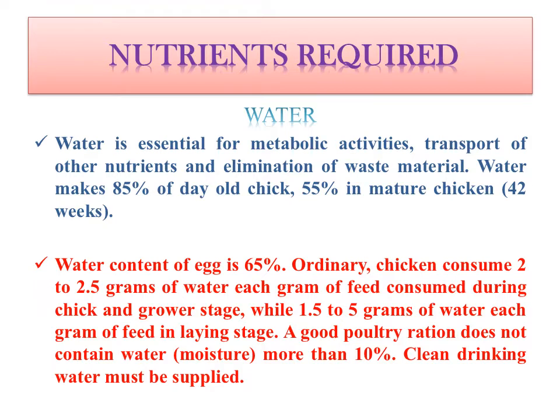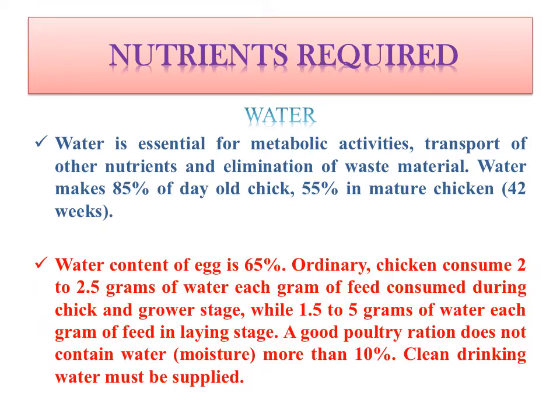Now we will discuss some of the nutrients which are required. We have already told that there are 6 principal nutrients: water, carbohydrate, protein, fat, vitamin and mineral. So we will learn what the role of these nutrients is in the bird. First of all, we will discuss water. We all know that water is very essential for life. You can survive without food for many days, but without water you cannot survive longer. Water is essential for metabolic activities, transport of other nutrients and elimination of waste material.